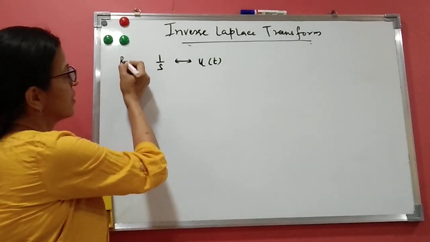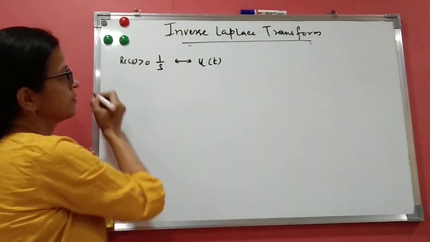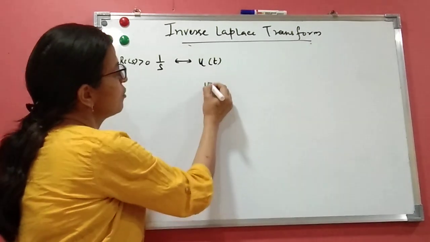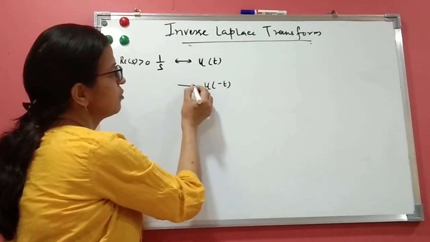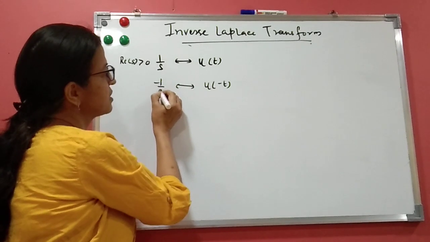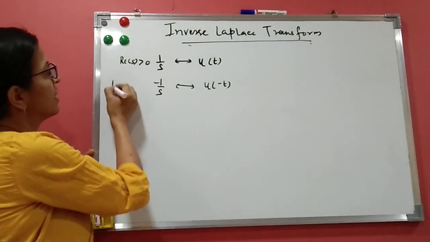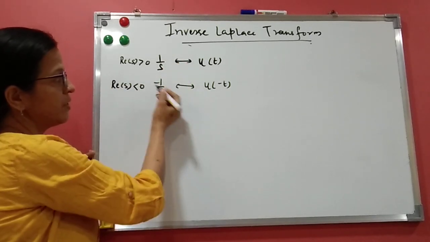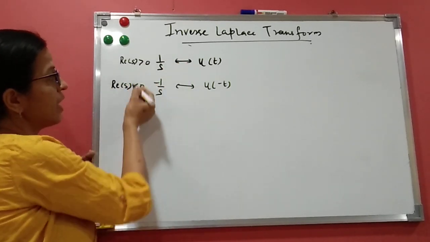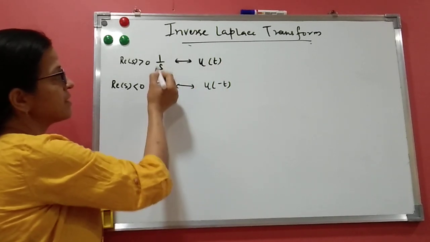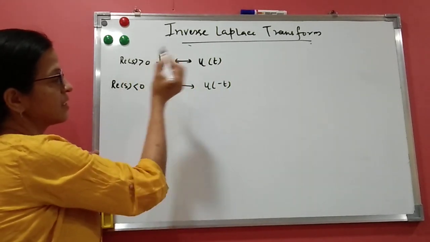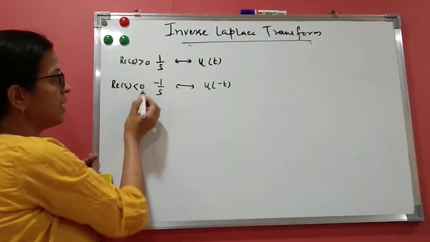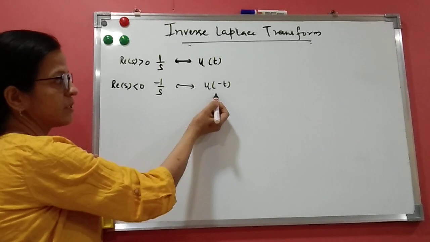ROC is what? Real s greater than 0. Always we have to see the ROC also. So if I write u of minus t, what is u of minus t? The Laplace transform is minus 1 by s, real s is less than 0. So see, the answer is the same here with only a minus difference. But with the ROC you can say that for u of t, the Laplace is 1 by s, real s greater than 0. For u of minus t, it is minus 1 by s, real s less than 0. So by seeing this ROC, you will have to write the inverse Laplace.